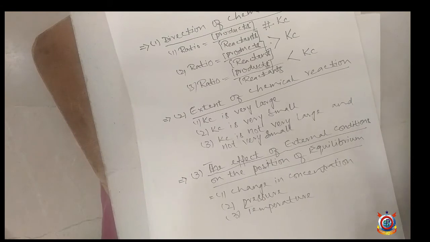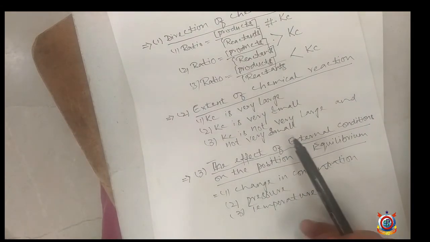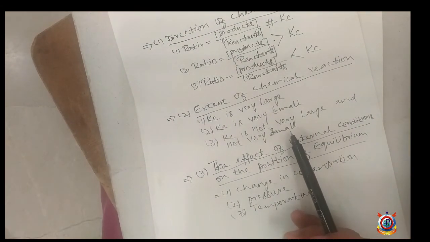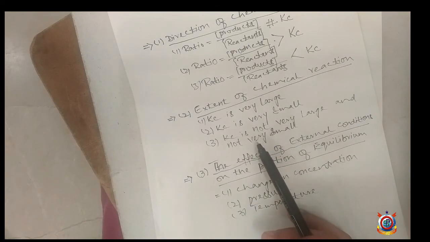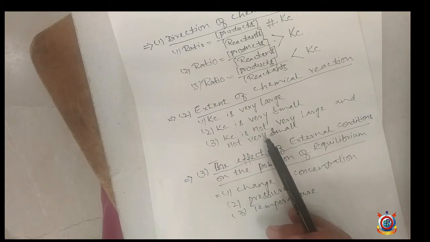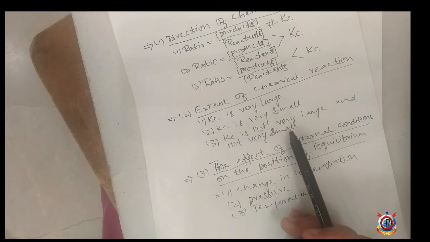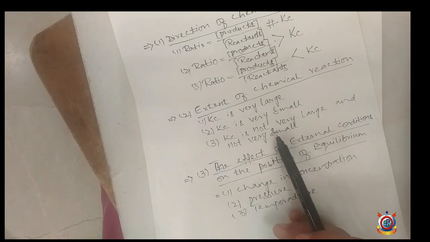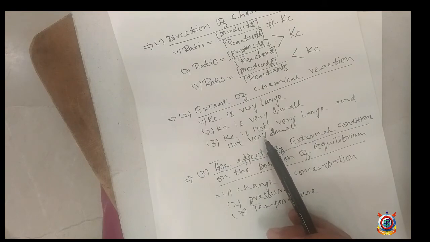But if the value of Kc is not very large and not very small, what does it mean? It means that both the concentrations, product and reactant, may be the same, and the reaction will achieve the position of equilibrium.